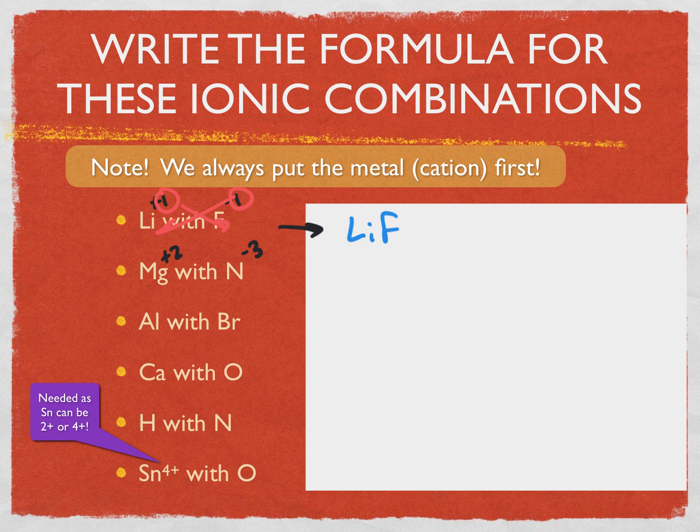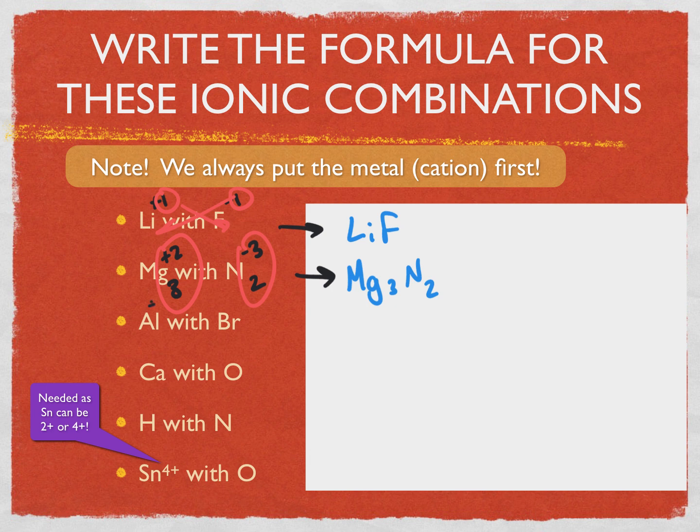Or you could do the crisscross. But thinking 2 and 3, the lowest common multiple is 6. So if I multiply magnesium 3 times plus 2 is 6. And if I multiply nitrogen 2 times negative 3 is negative 6, then we've got electroneutrality, right? We've got plus 6 and minus 6 charges cancel each other out. So in the end, you'll have Mg3N2.